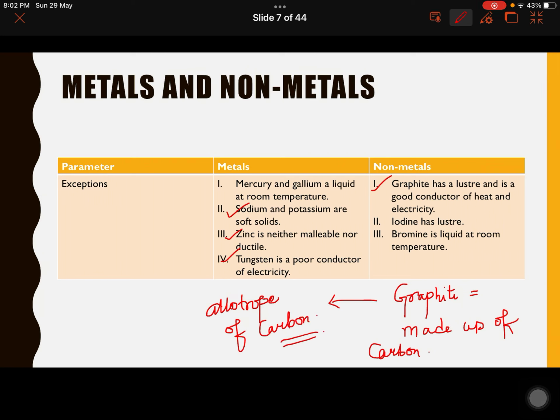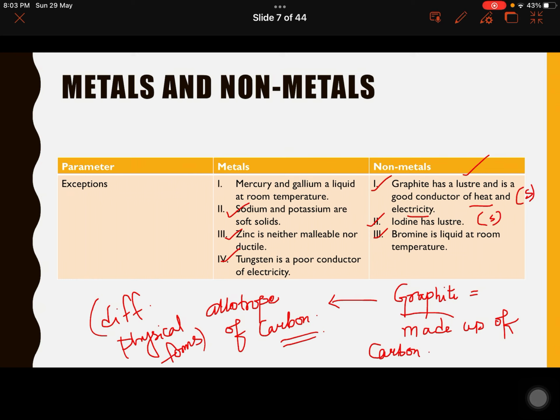These are the different physical forms of carbon. So, their chemical compositions are the same. There are different allotropes of carbon like diamond, graphite, fullerene. One of these is graphite. This graphite, which is made up of carbon, because of its crystalline structure, possesses luster and is a good conductor of heat and electricity. Iodine also possesses luster, while bromine is liquid at room temperature. Both graphite and iodine are solid at room temperature, while bromine is liquid at room temperature.